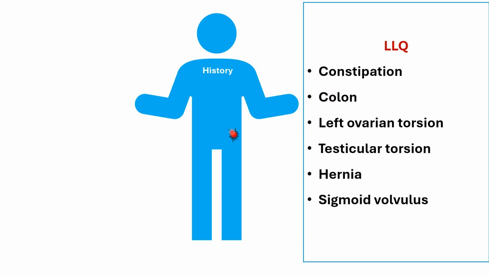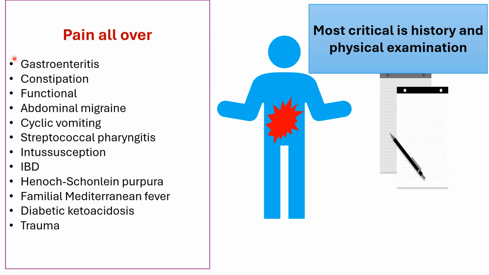Left ovarian torsion, the pain will be sudden. Testicular torsion, pain will be sudden. And hernia also, the child may have a history of hernia or bulging in a certain area above or in the testicle. Sigmoid volvulus, ask about bilious vomiting and sudden onset pain. Pain all over the abdomen can be associated with gastroenteritis, constipation, functional abdominal pain, abdominal migraine, cyclic vomiting, streptococcal pharyngitis, intussusception, inflammatory bowel disease, Henoch-Schönlein purpura, familial Mediterranean fever, diabetic ketoacidosis, and trauma.